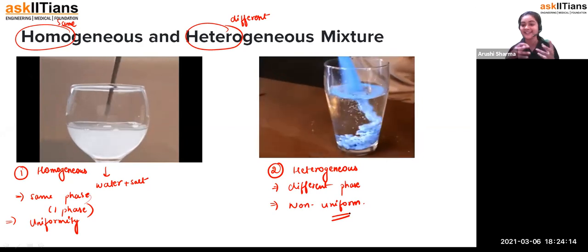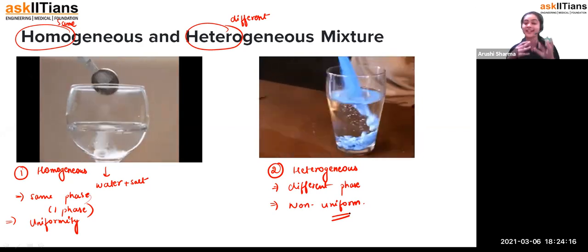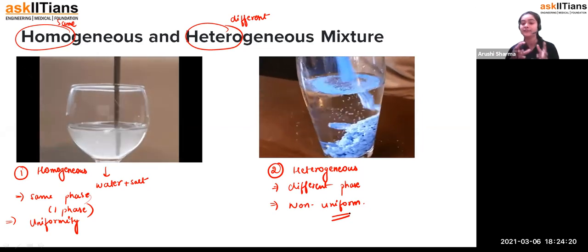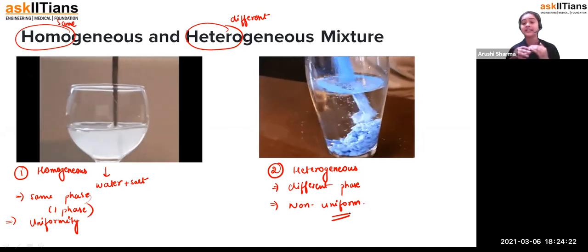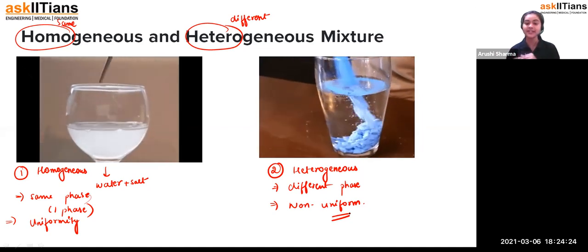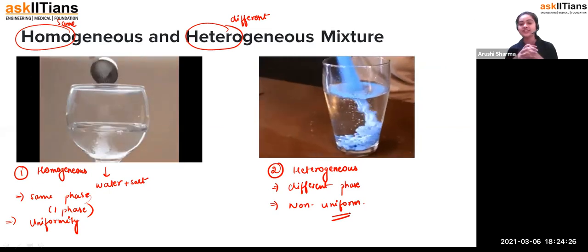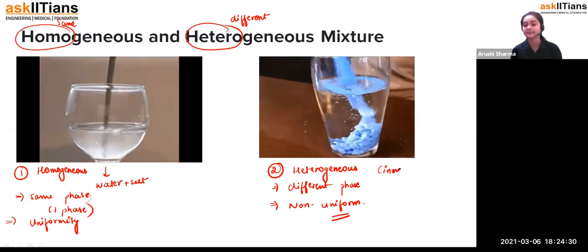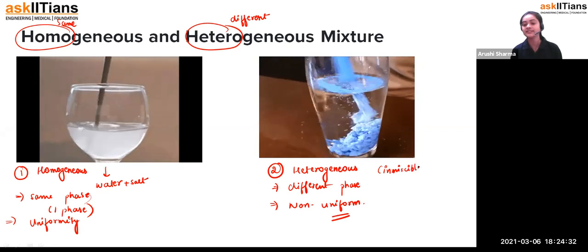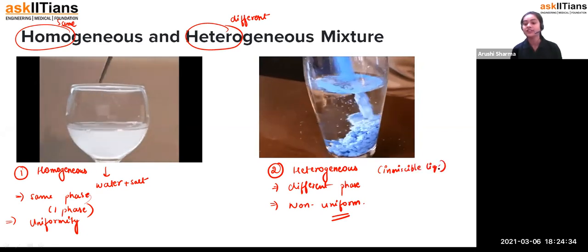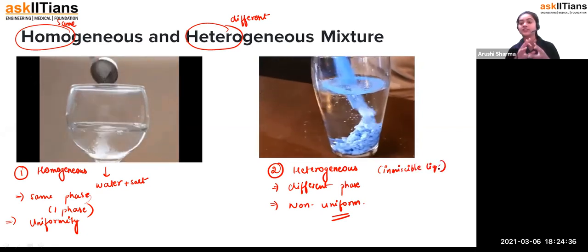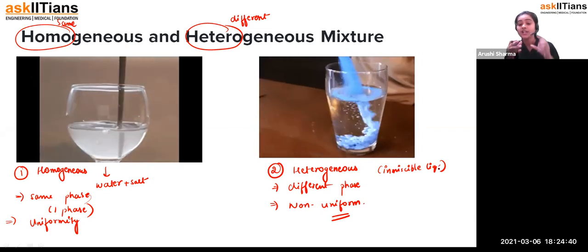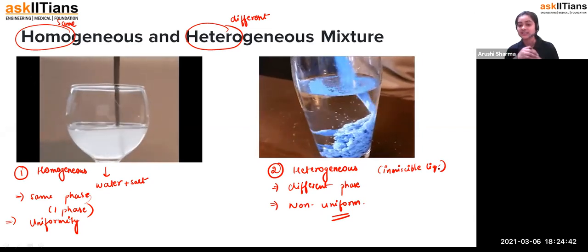You will find the particles you have added are not properly soluble in it, there is a different phase, and you will find some layer as well. Such heterogeneous mixtures we generally find in the case of immiscible liquids, the liquids which are not mixing together or do not have the property to mix together, for example oil and water. In that condition we get a heterogeneous mixture.